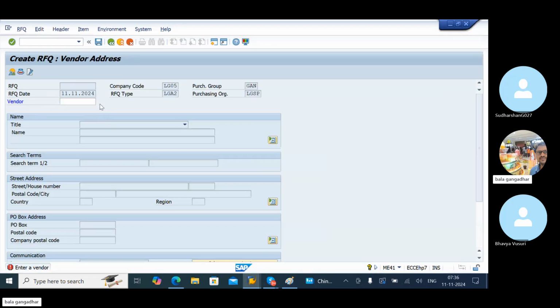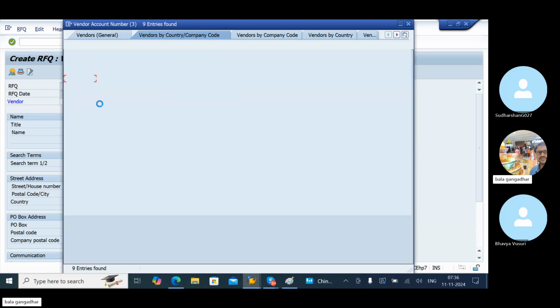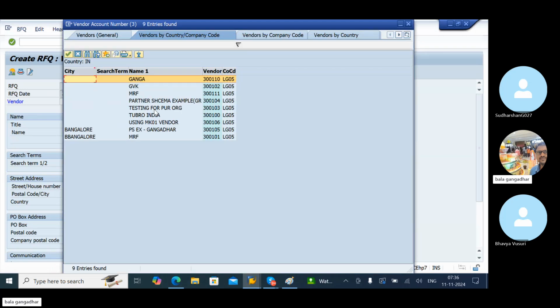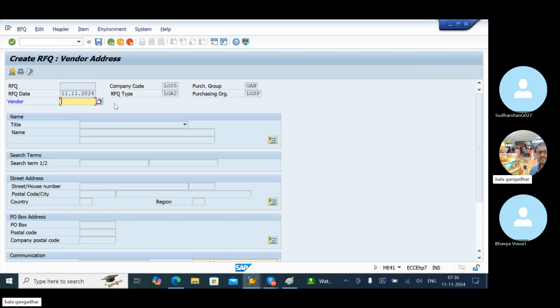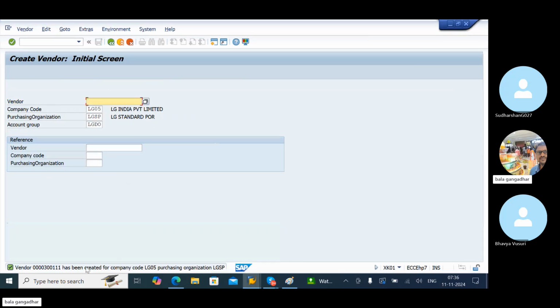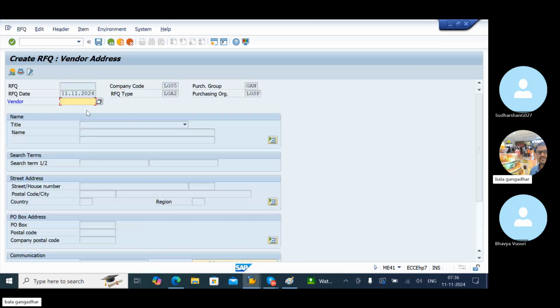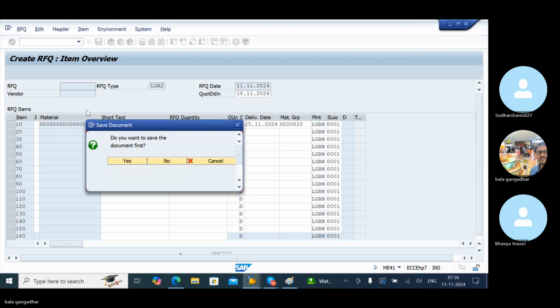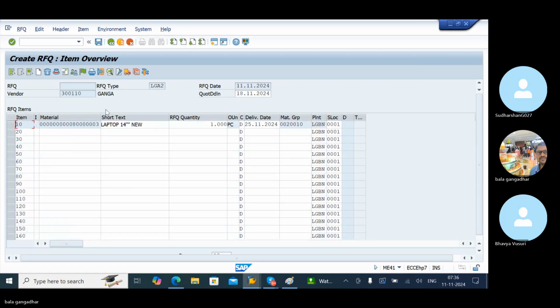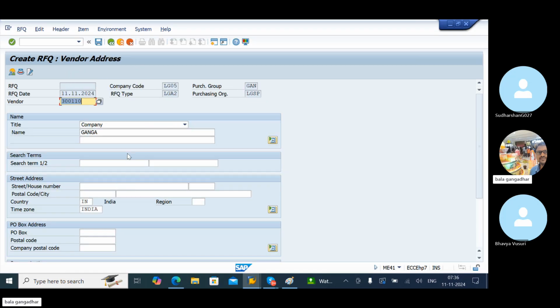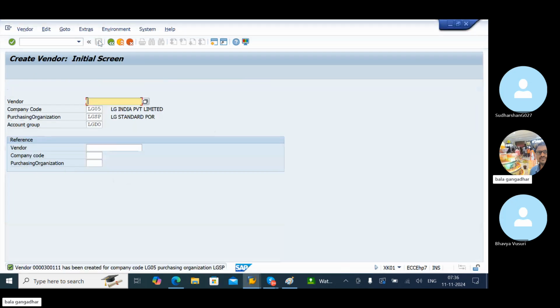Now if I browse these 2 vendors, it should show. Not this one. What is the number? 300, 110. See now 300, 110. Okay, maintained. Here we will maintain the vendor address. Click on save. Okay, I'll create one more vendor. 3 vendors I'll create.